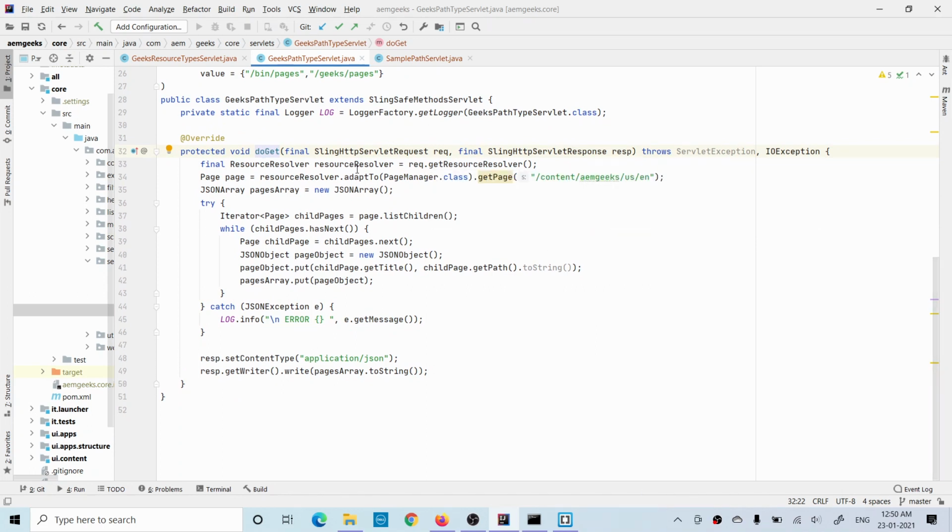So what I did, I got the resource resolver from the request and adapted the resource resolver to the page manager, and from the page manager I got my English site home page. From that I got all the child pages using this method, and I'm iterating over each one. For each page I'm creating a JSON object. In the JSON object I'm putting the title and the path, then adding it to the array, and then I'm adding that array string to the response, so that the response will be available once we call this servlet. Okay, now let's build it and see.